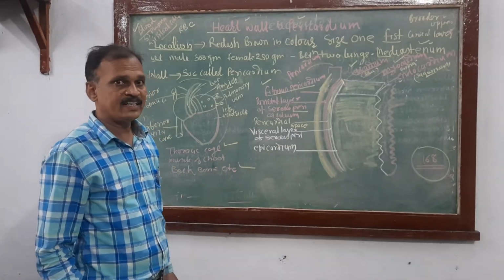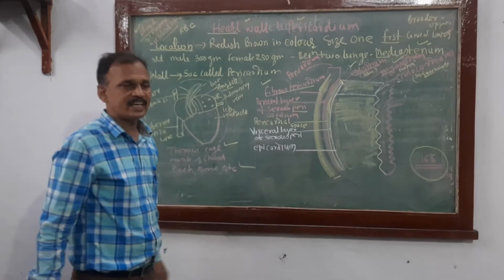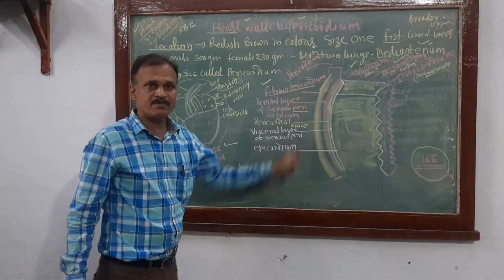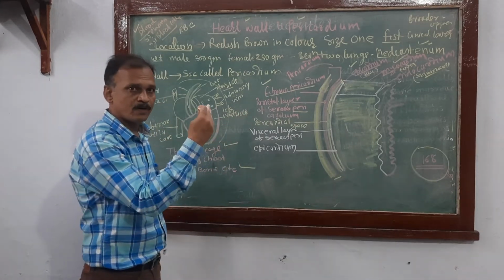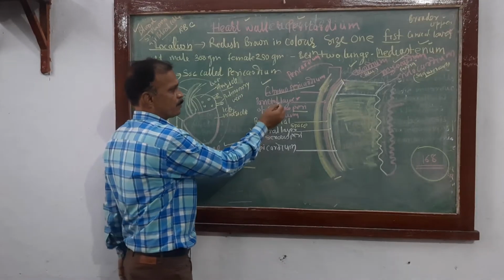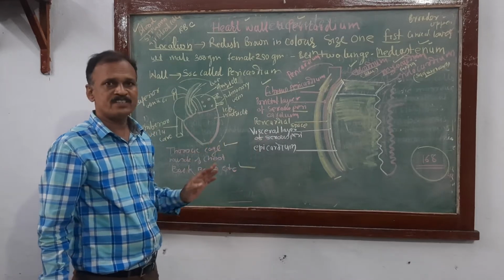So what do you have to write here about the pericardium? Fibrous pericardium and serous pericardium. Fibrous pericardium is the outer membrane. Serous pericardium is the middle inner membrane, which can be differentiated into the parietal layer and visceral layer of serous pericardium.